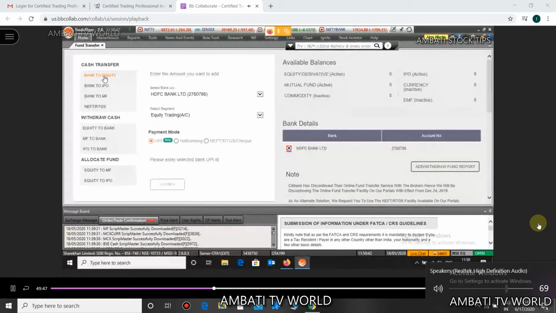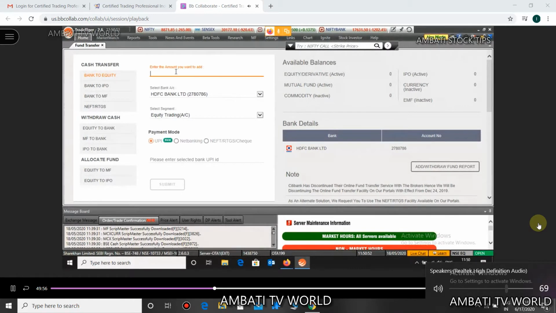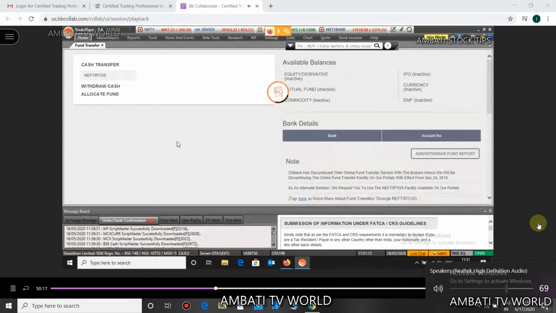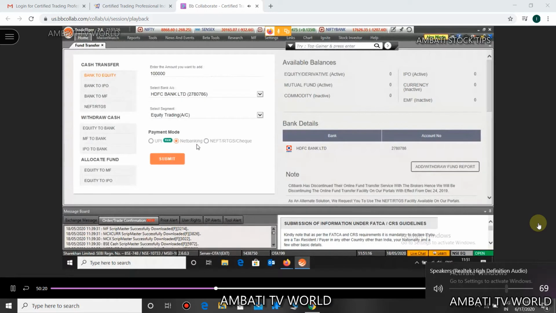Now, bank to equity, bank to IPO, bank to mutual fund, NEFT, RTGS. You will also get the details of NEFT and RTGS here. Now enter the amount, let's suppose 1 lakh. So from HDFC Bank, whatever bank you have linked your Trade Tiger or Sharekhan account with, the name of the bank will be available here. You need to select that bank and the equity trading account, and then click on the payment mode here. I'm using the net banking method.